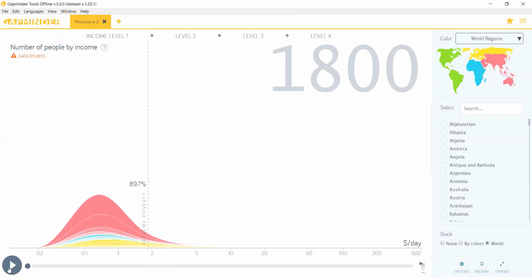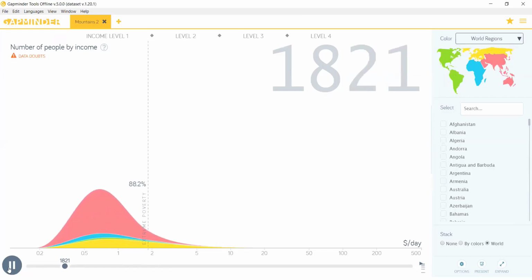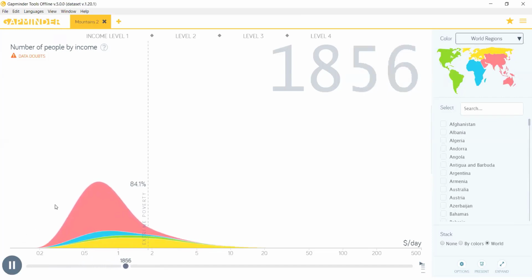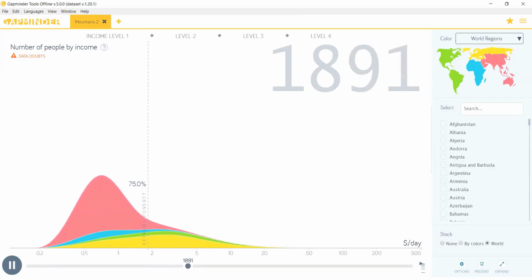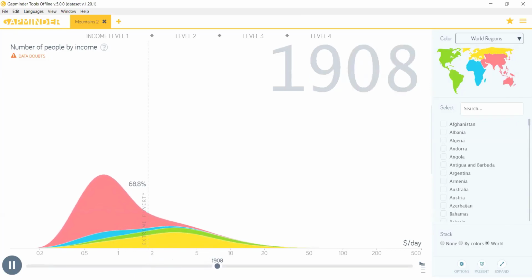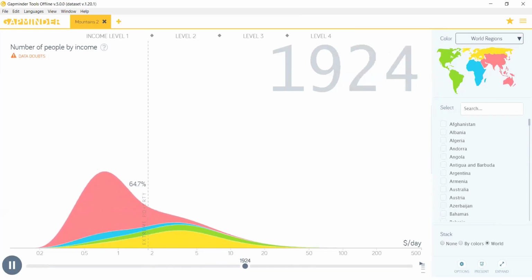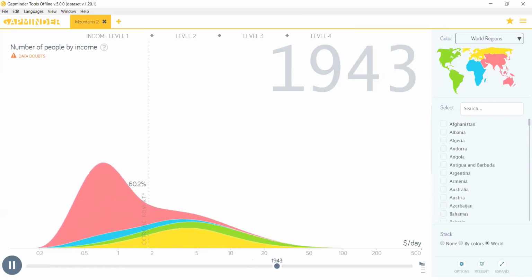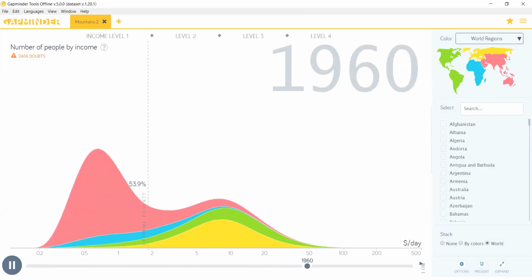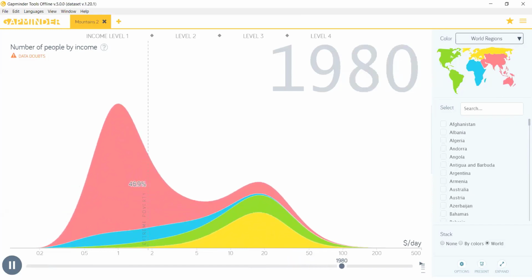If I play the video, it will show you the change in the distribution with respect to the income of the people. You can see on the top, the years are increasing and the people are becoming richer, which means fewer and fewer people are poor. More people are going out of poverty. First of all, Europe crossed it, Northern Europe and America. Then very few people from Africa, blue color, have crossed.